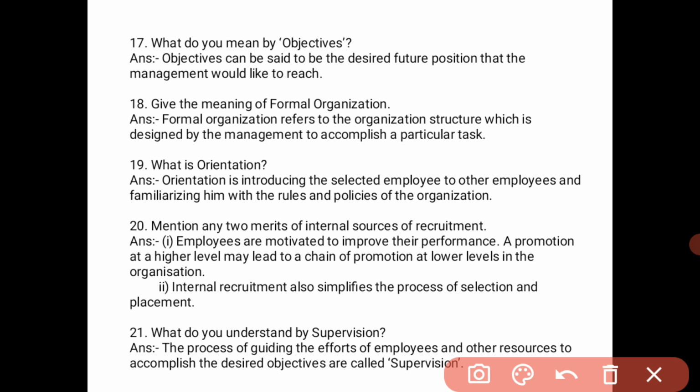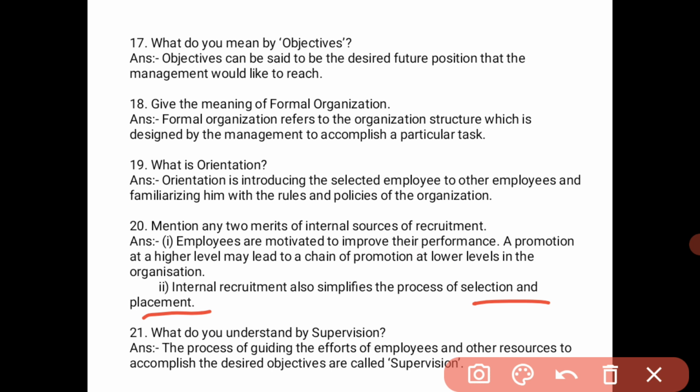That is one of the merits. First, employees are motivated to improve their performance, and from lower level to higher level the employee can be promoted in the organization. Then internal recruitment also simplifies the process of selection and placement.